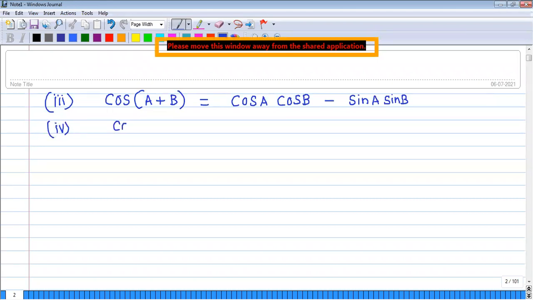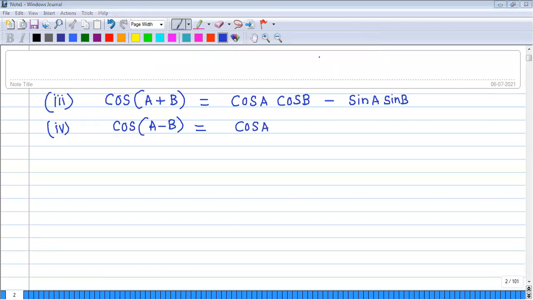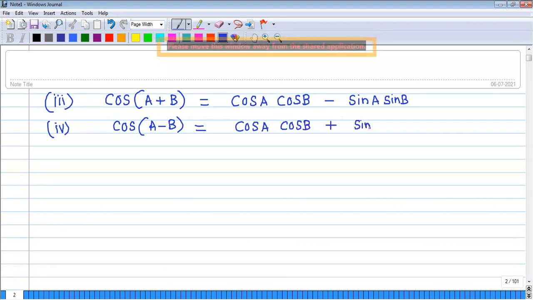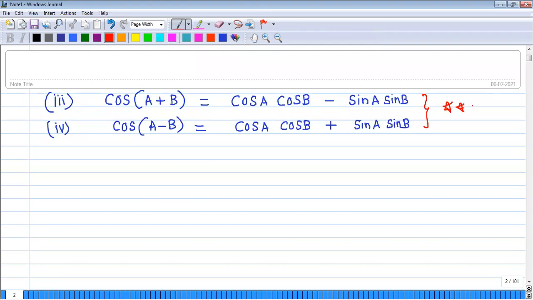So what is the value of cos of A minus B? It is cos A cos B plus sin A sin B. So we need to be very careful about these two formulae.